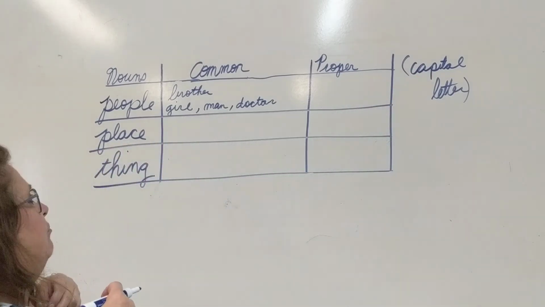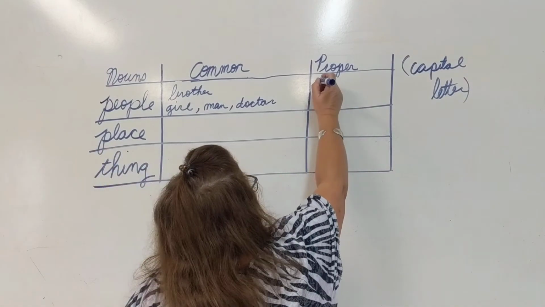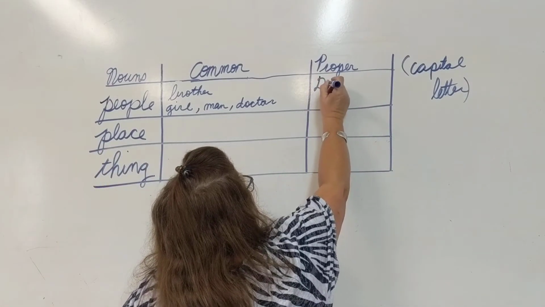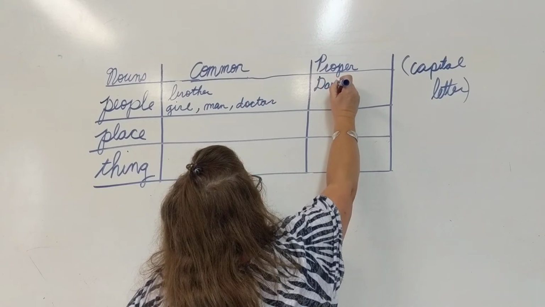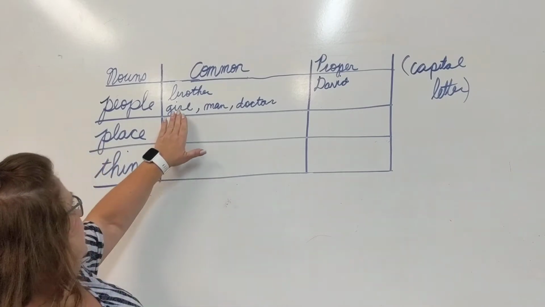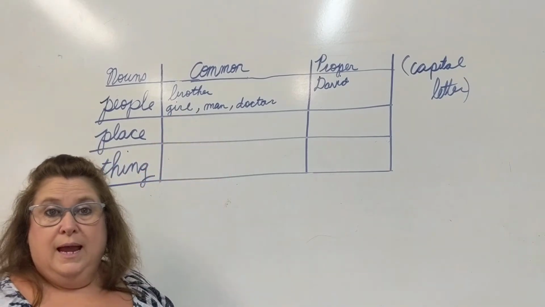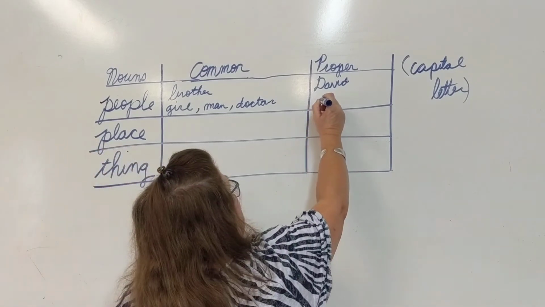So let's think about brother. I have a brother, and his name is David. So David is a proper noun, and it begins with a capital D. Let's talk about girl. My granddaughter is a girl, and her name is Jaden.